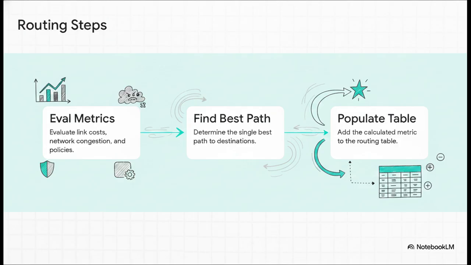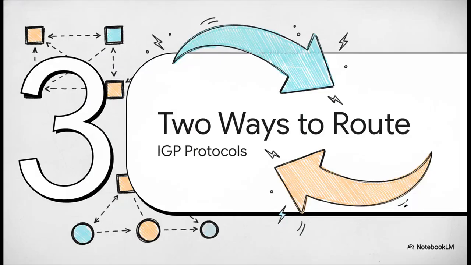And finally, Step 3, the router uses this calculated metric to populate its routing table. Every single router within the AS maintains one of these tables. You can think of it as their personalized master map, providing precise turn-by-turn instructions to reach every single possible destination within the organization. Section 3.